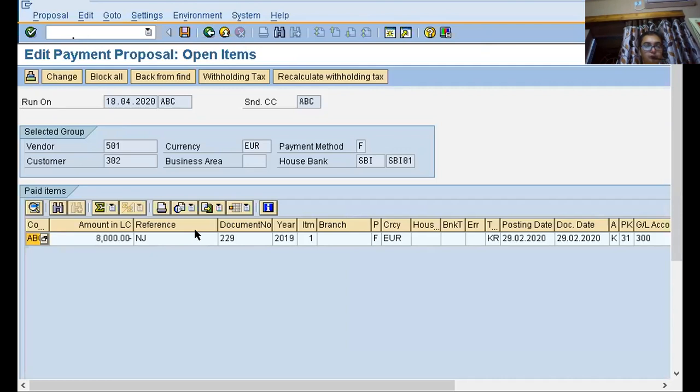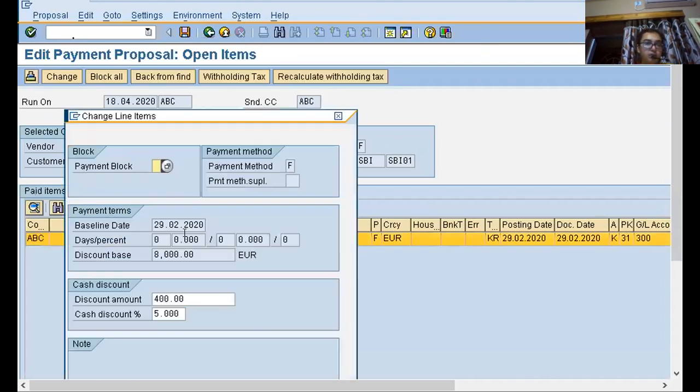I'll put the discount here. So this is the line item. Now I'll double click on it. See, the days, percentage and baseline days are not coming at all, because the payment term being used does not fall under the correct period wherein the system should allow a discount.